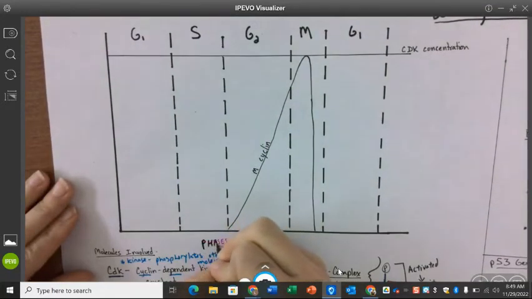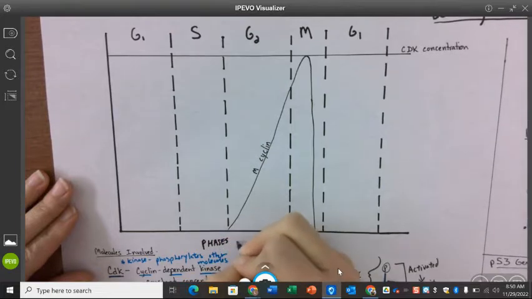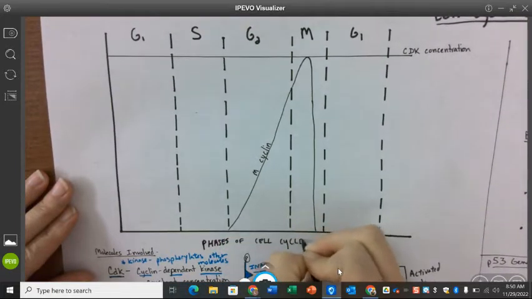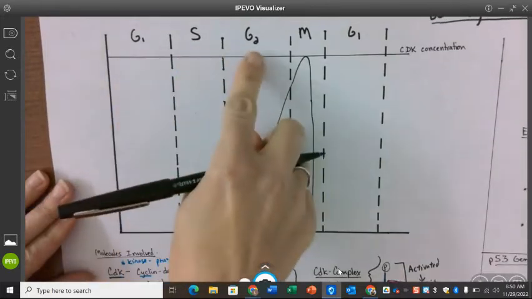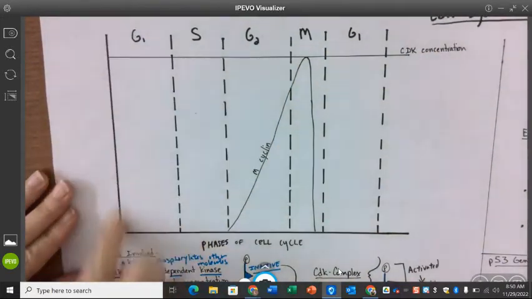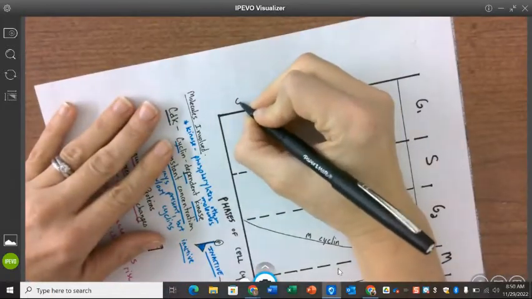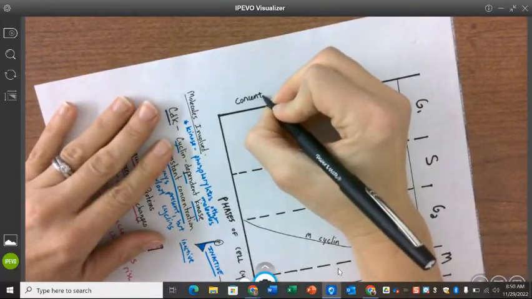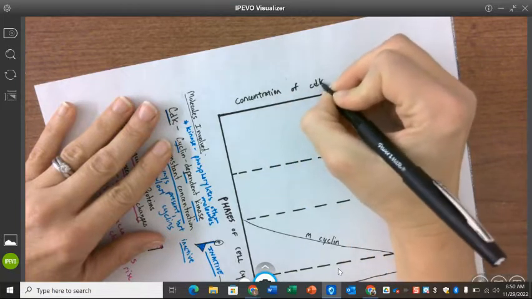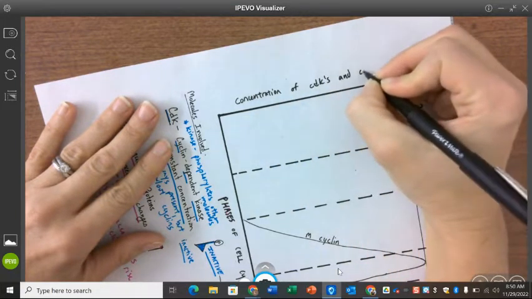Here are phases of the cell cycle. And you can see them up here, G1, S, G2, mitosis, G1 continues again. The y-axis here, we're going to label as concentration of CDKs and cyclins.